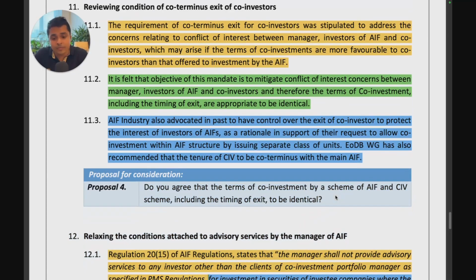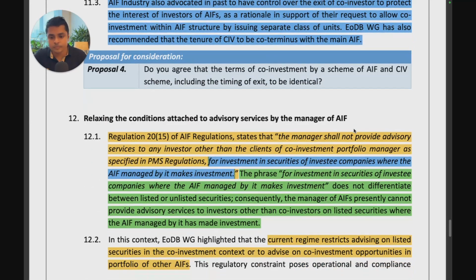Do you think that having a co-investment vehicle which is not co-terminus is okay? Do you think that is not violating the conflict of interest norms, or what are your views on it? I would strongly advise all industry participants who are seeing this video, respond to SEBI and suggest your views on what you think on this. I think I go with what the working group is saying, that you should have the tenure of the co-investment vehicle be co-terminus with the main AIF, because that actually avoids conflict of interest. So I am with that view, but would love to know what your views are. Feel free to comment in this video as well what your views are.